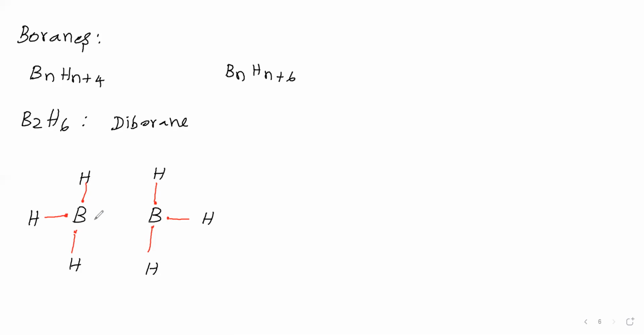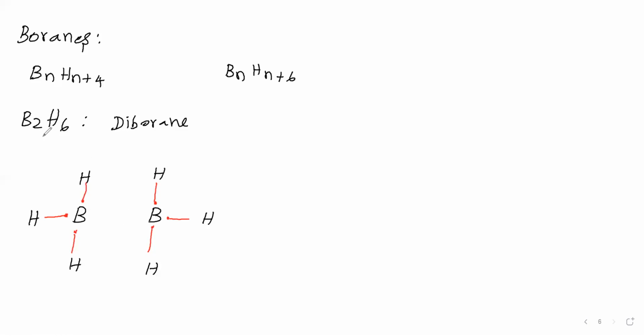Why? Because there are no more electrons to give the bond. This boron does not have any more electrons. Its group number is 3A, therefore its valence shell contains 3 electrons. 3 electrons have gone for bonding. No more electrons in order to bond with this boron. Therefore,